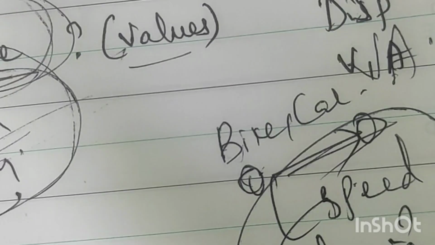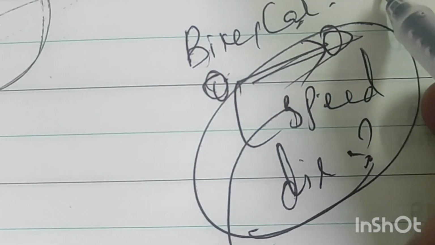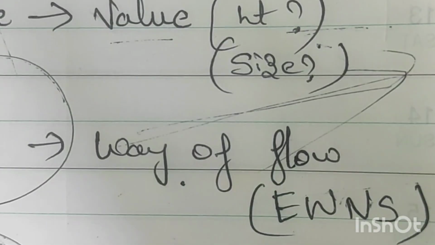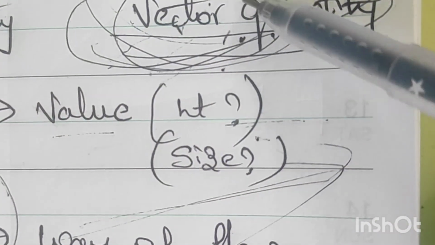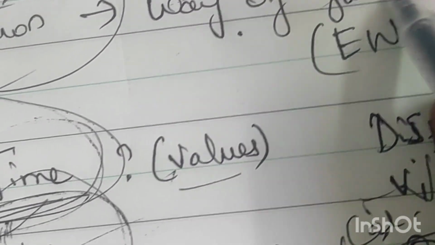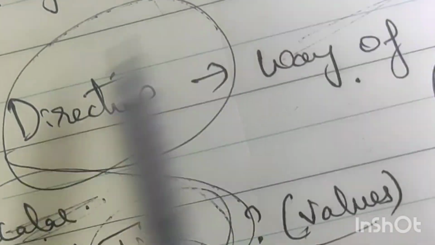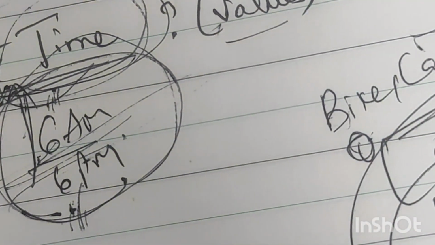So two quantities are involved, magnitude and direction. That's why velocity, acceleration, and displacement are all examples of vector quantities. Understood? In the next video I'll be telling about the formulas used in this, and we will take some values also.